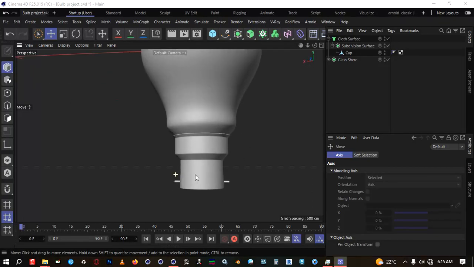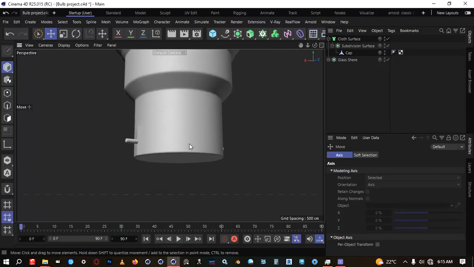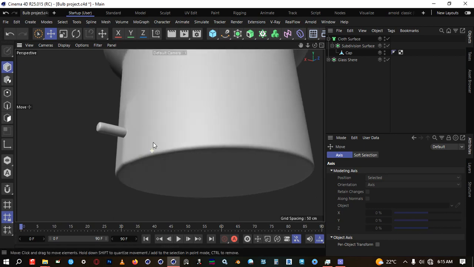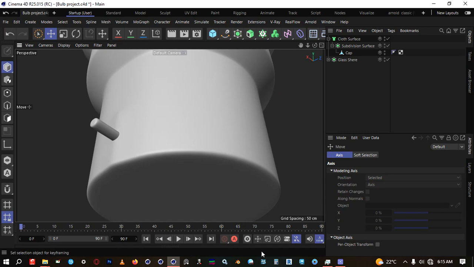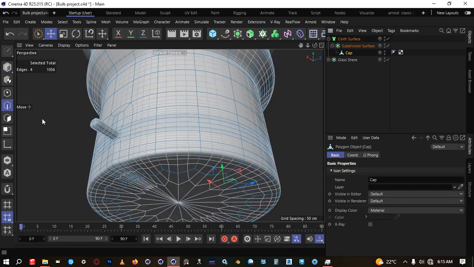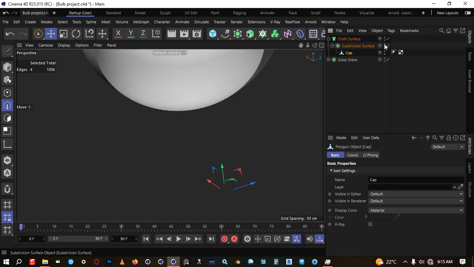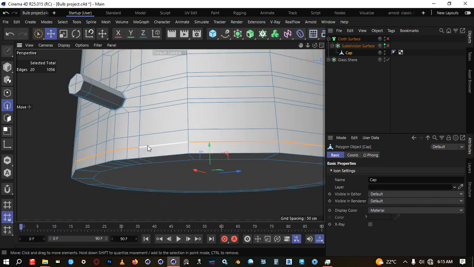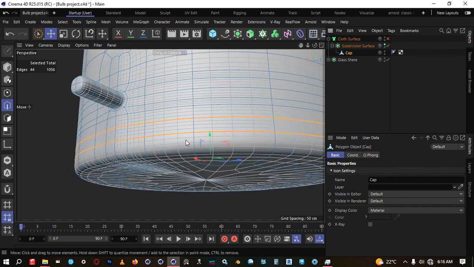Okay, now we are going to work on the base of this cup. So I think my edges here were just too tight, so I just need to push them up a little bit. Let me just turn off my subdivision. Off. Yeah. So I'm just going to select this and push them up. Turn this on. Okay. So I wanted you to create this good rounding there.